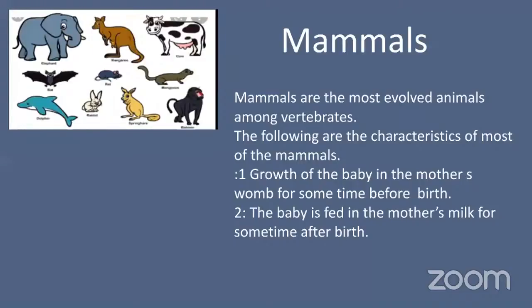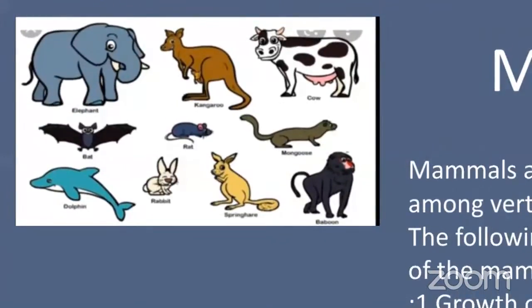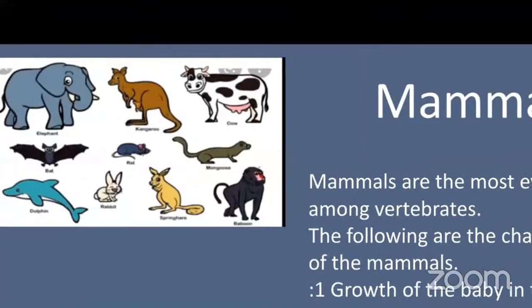Now, can you see some animals in the picture? Which animals are they? Cow, elephant, fox, bats, shark, rabbit, fish. It's a dolphin. Then kangaroo, mongoose, monkey, calf, rabbit, elephant, bat, rat. And dolphin is a fish-like animal, but it is a mammal.